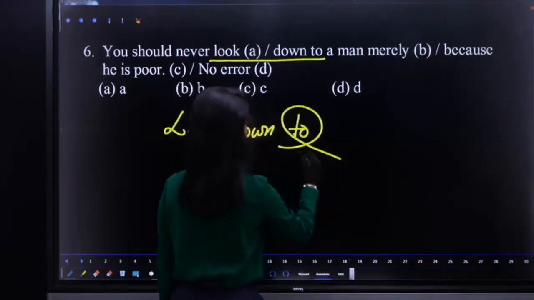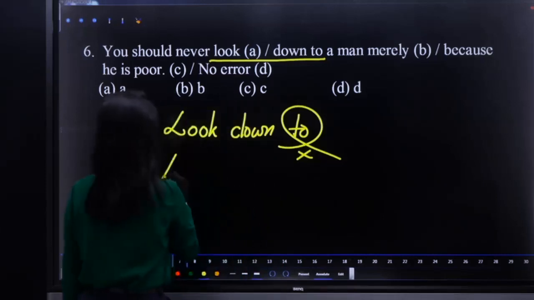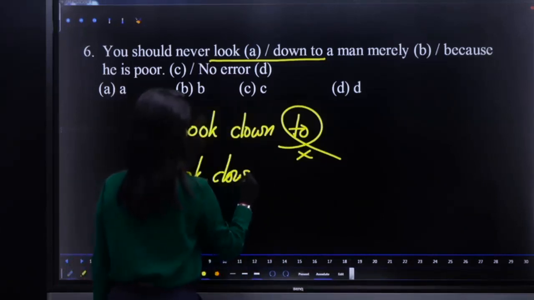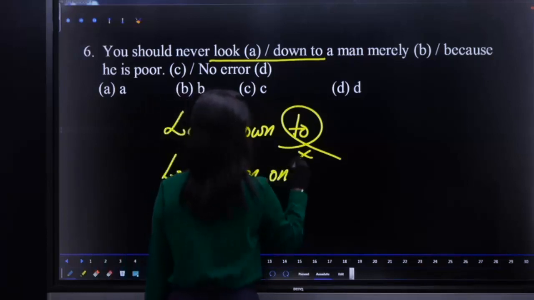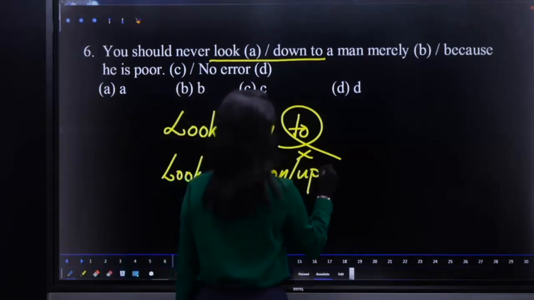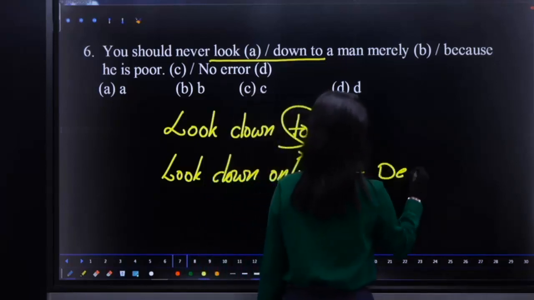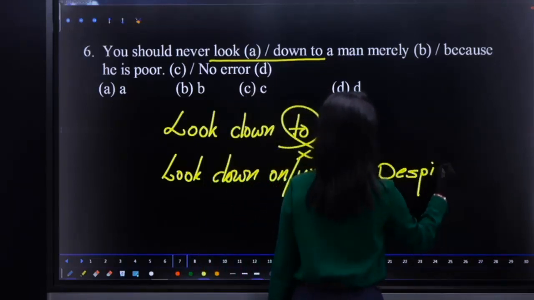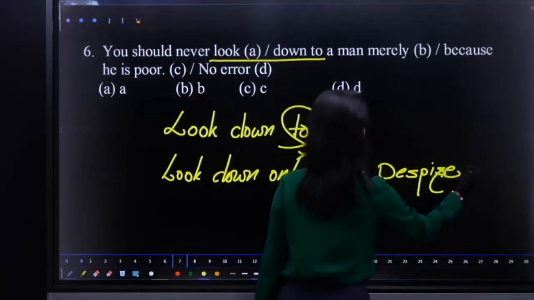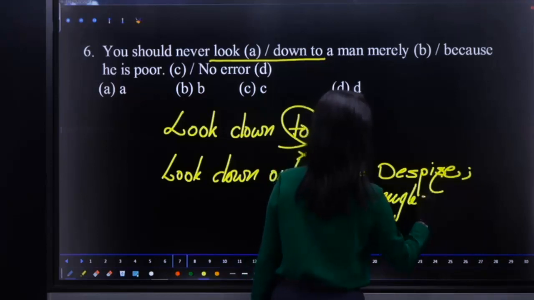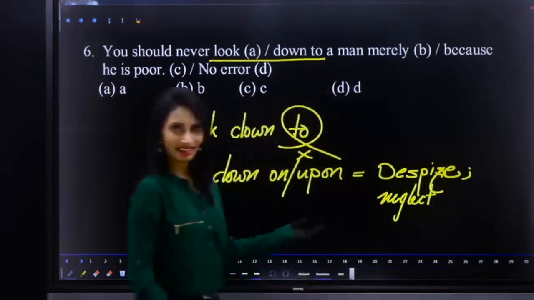So there is a phrasal verb look down on or look down upon, which means despise, neglect or dislike. So this is the right phrasal verb.